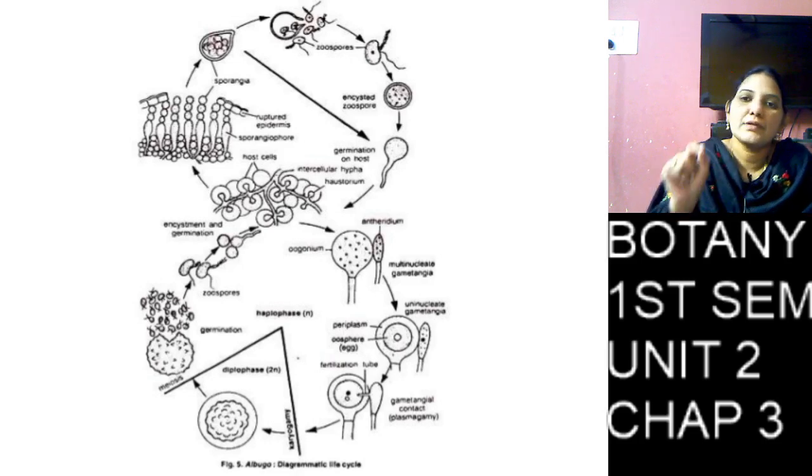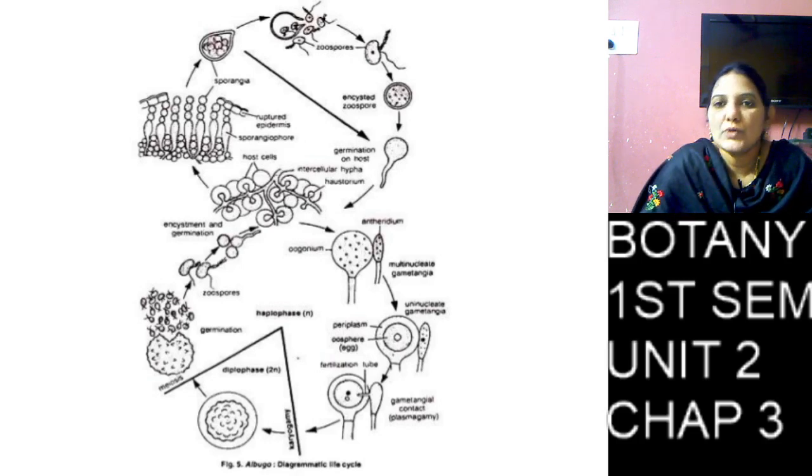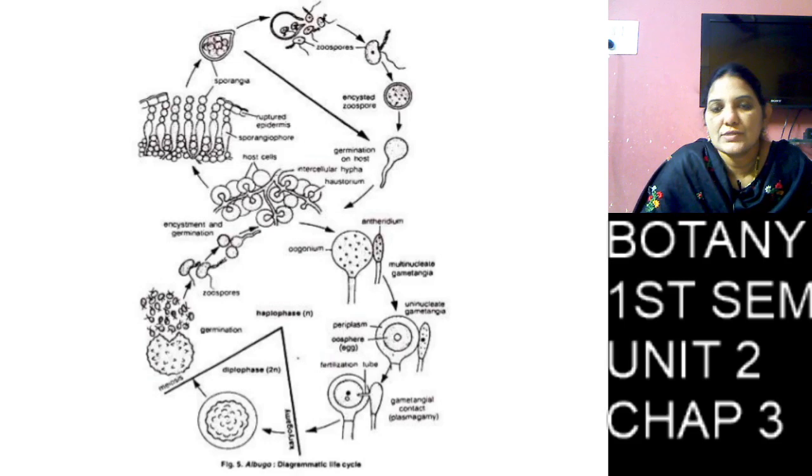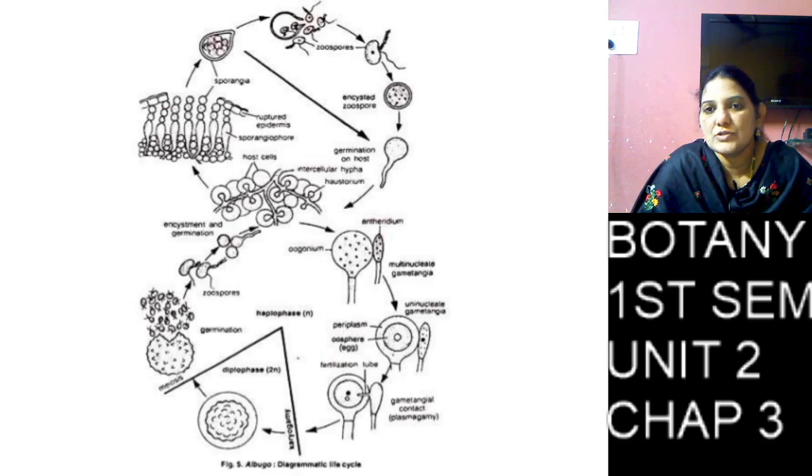Then the antheridium nucleus enters into the oogonium through the tube. Then the antheridium nucleus fuses with the oogonium nucleus, and then they form one zygote. The zygote is in the diploid stage.